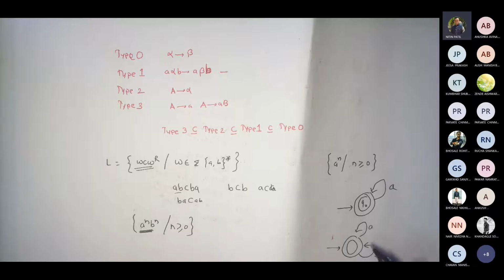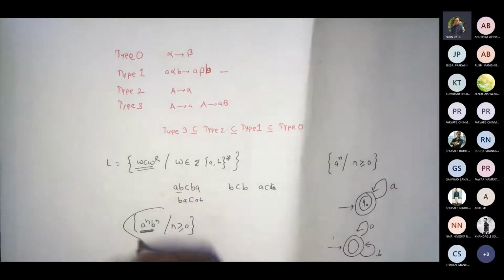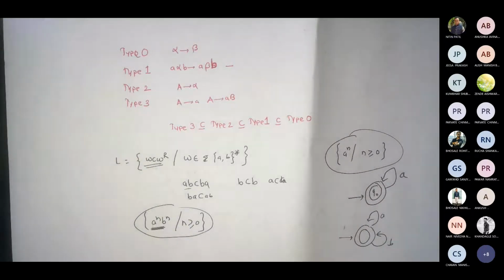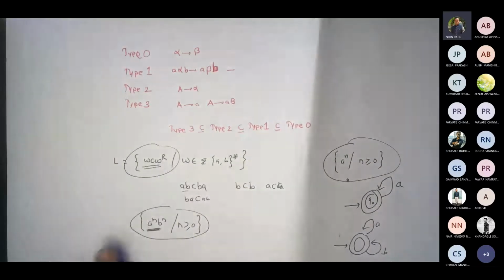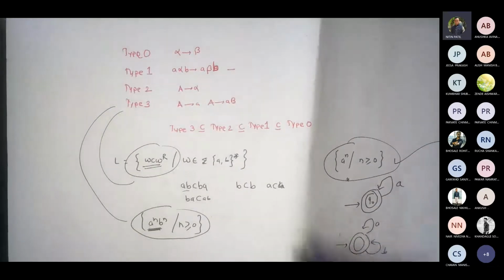I cannot have them here. I can have 2 A's and 1 B. I can have 2 A's, 10 B's. This will not work out in this case. So these languages cannot be part of type 3. But this definitely is type 3. Why?